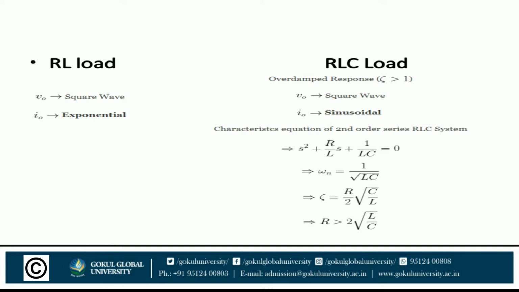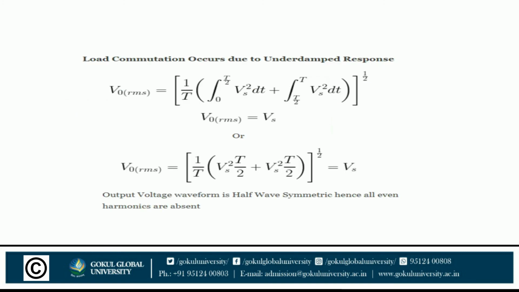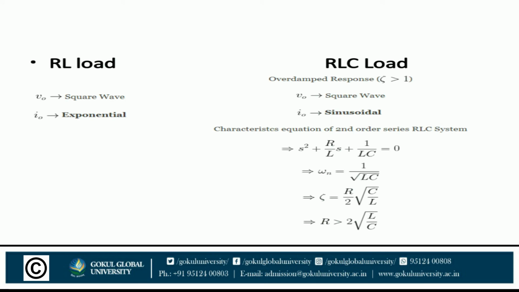When XL is less than XC, the response will be underdamped and R will be less than 2 into under root L upon C. Here forced commutation is not required, because to turn off the switches S1 and S2 at T by 2, the anode current should come to 0.